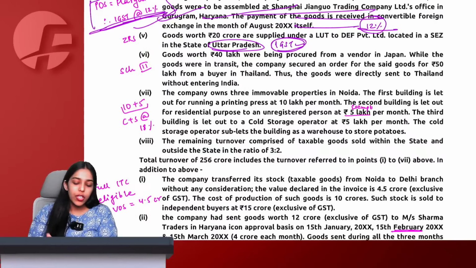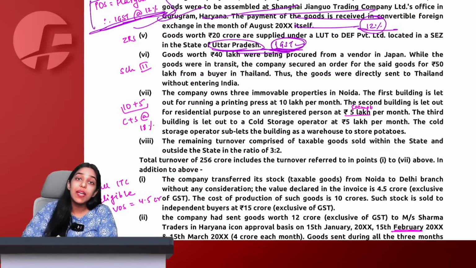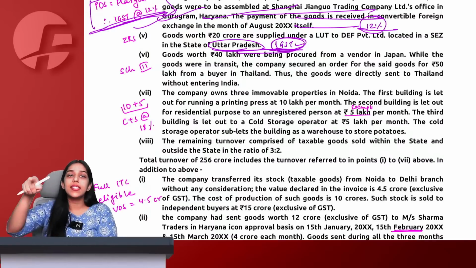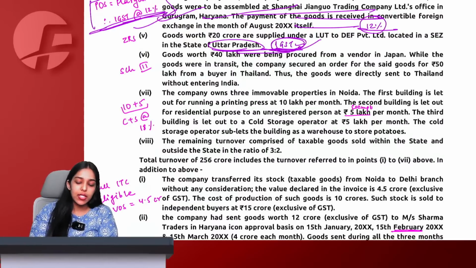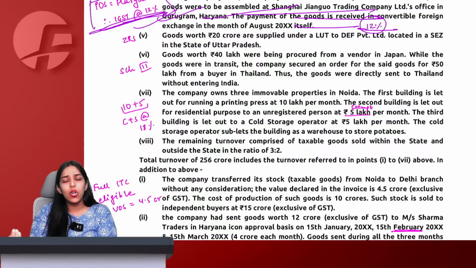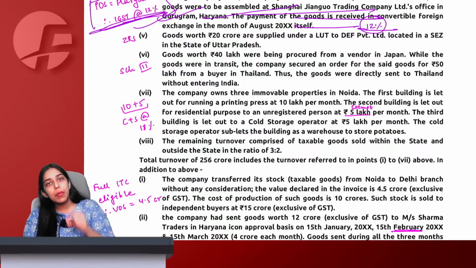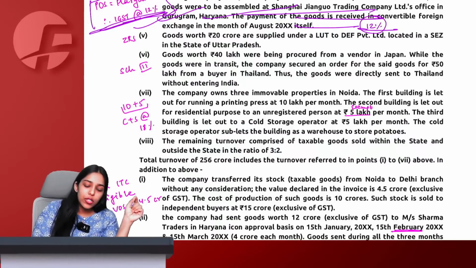So we know that IGST is applicable whenever you supply any goods to SEZ unit even though it is in the same state. We are in Uttar Pradesh, SEZ also in Uttar Pradesh, still IGST applies. But now no need to even see whether IGST applies or not because it is anyways without payment of tax export. If it would have been with payment of tax related supply, then also we would have paid IGST only. This is under LUT.